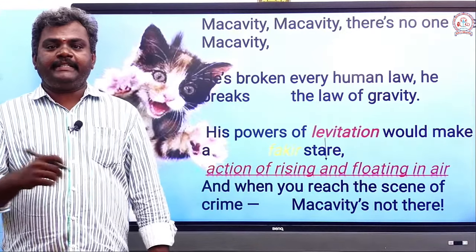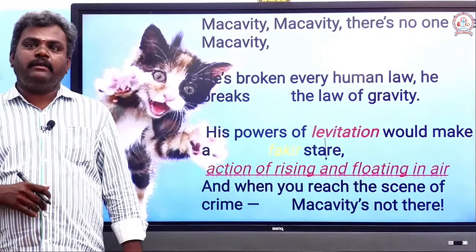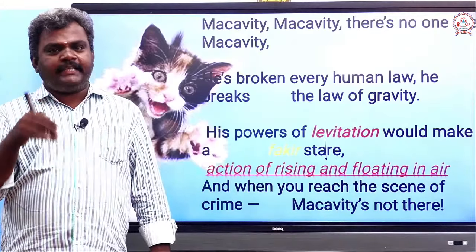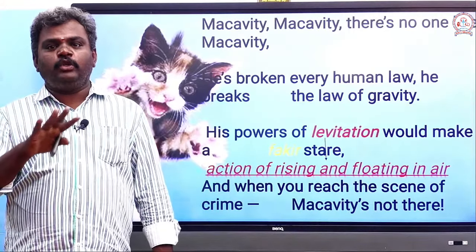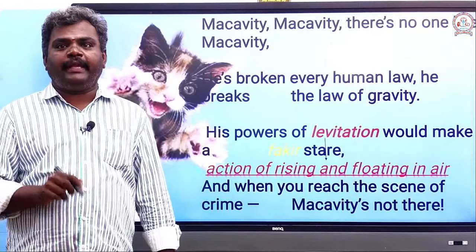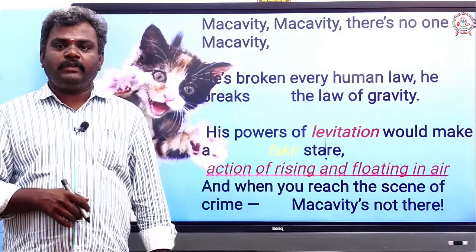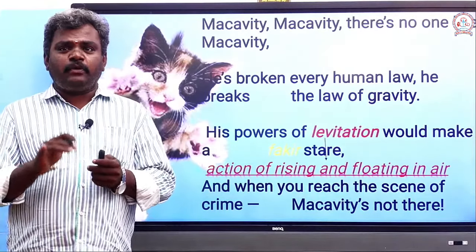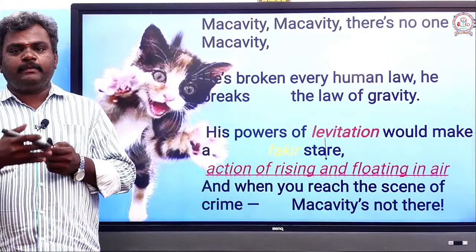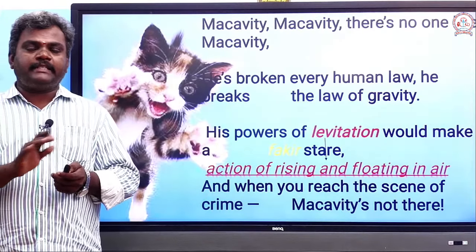Macavity, there's no one like Macavity. Here, once again the poet is stressing that there is no one like Macavity. He has broken every human law. He breaks the law of gravity. Look at this. The man has made a lot of laws, but Macavity can break them. And he breaks the law of gravity.